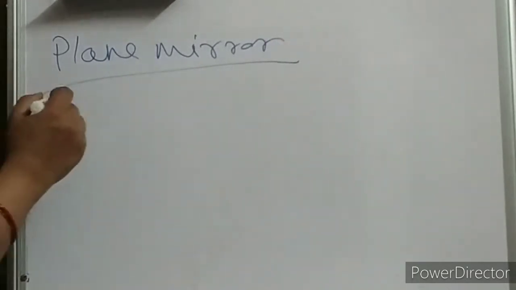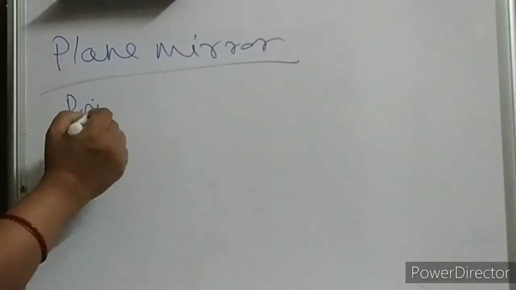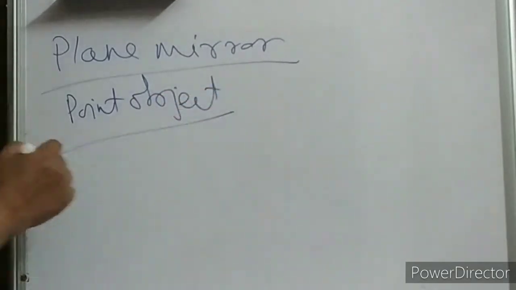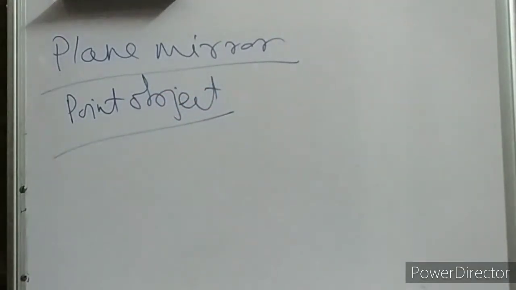So plane mirrors you people are well acquainted with. I am not going to give a lecture on the characteristics theoretically, but let us see visually what is happening. First we will discuss how the image formation will be by the plane mirror if the object is a point object. How are you going to get the image?